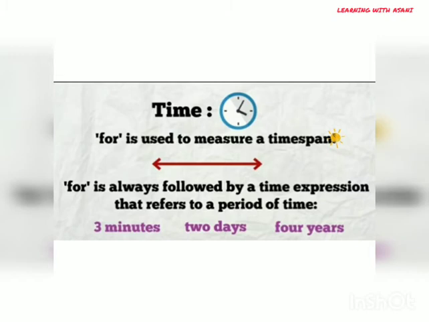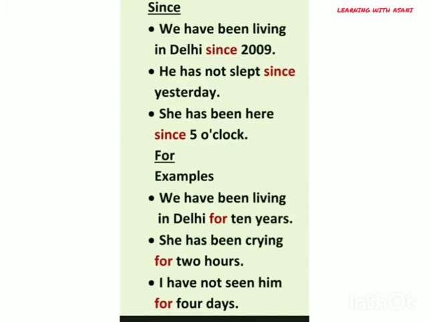In the example, since 2009, since yesterday, since 5 o'clock, these prepositions tell us about a specific point in the past. And in the next two examples, for 10 years, for 2 hours, for 4 days, the preposition for tells about the duration of something, the total time span of something in the past.